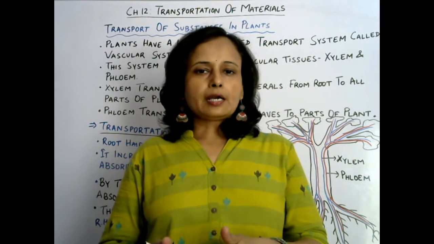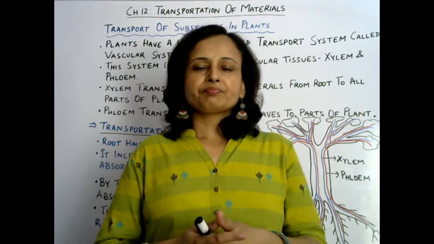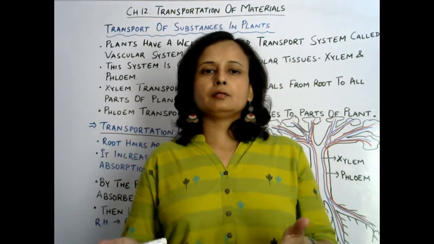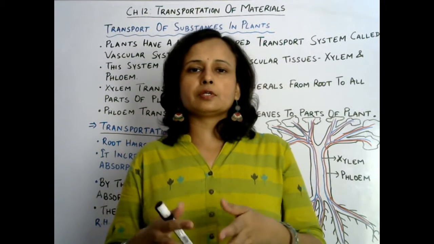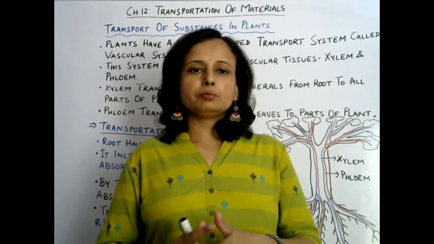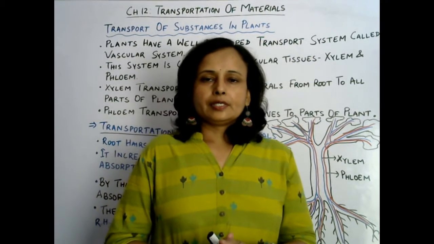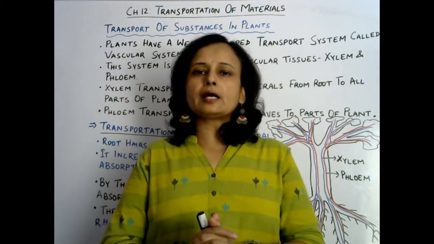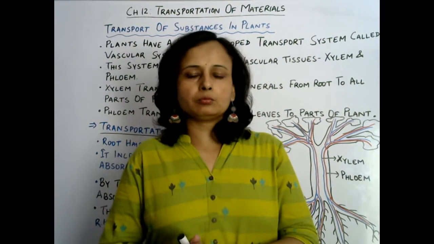So in plants also, in fluid medium, all the things are transported, as well as different reactions take place in the cell. As we read in the human circulatory system, blood is the fluid part that transports different things from one part of the body to another part of the body.